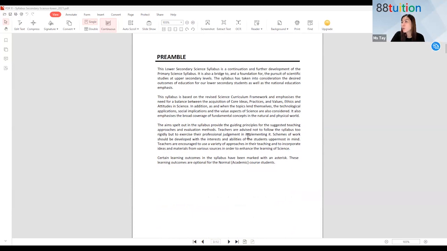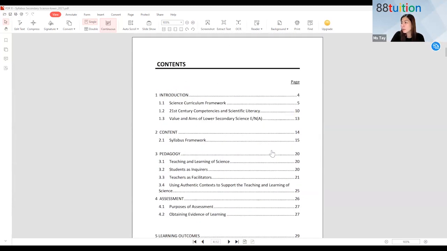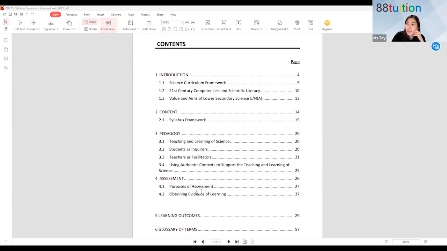Okay, so there is a certain content page that tells you what you can expect to find lah. Okay, of course, they start with introduction, then there's a framework for the science curriculum. Okay, then they talk about the 21st century competency and then scientific literacy. Okay, what is the value and aims of lower secondary science? After that, it's about the syllabus framework. Okay, then the pedagogy part. Okay, teaching and learning of science. All right, then purpose of assessment, etc. All these you can go and read on your own.